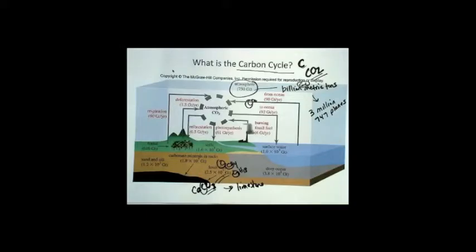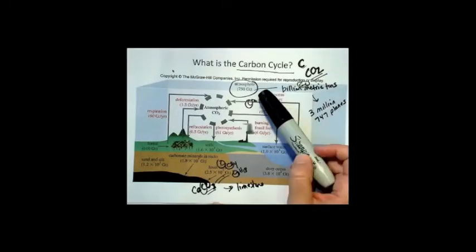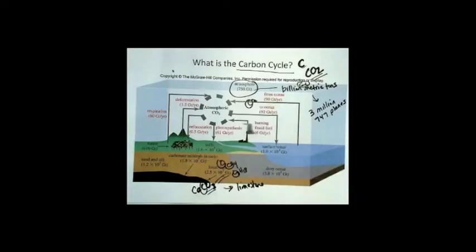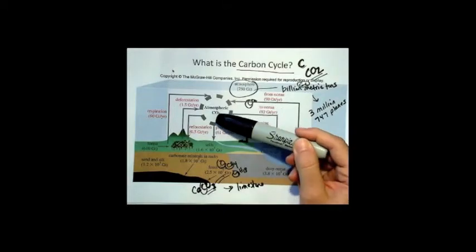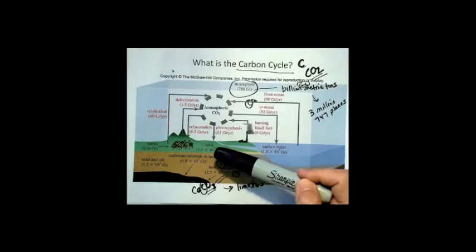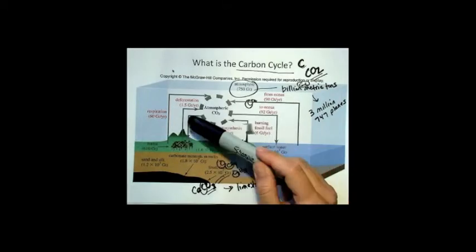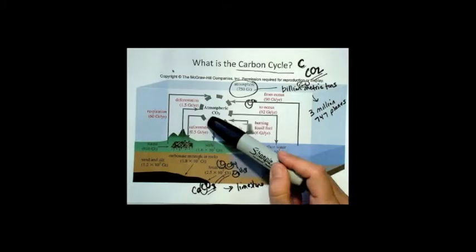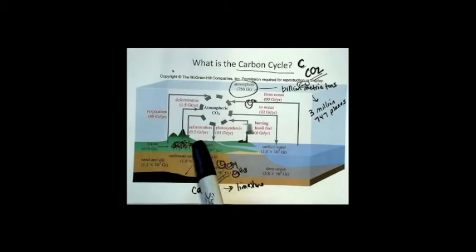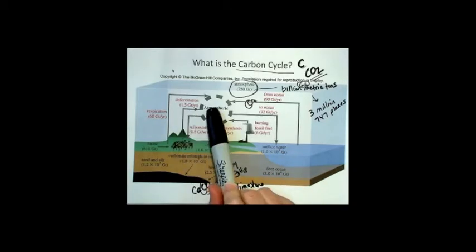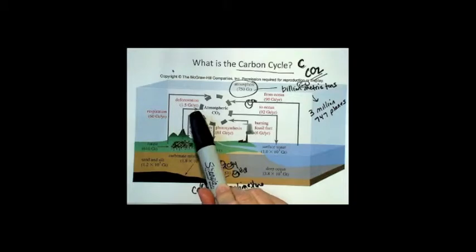Now, this is a lot of stuff: the 750 gigatons of carbon in the atmosphere, and we see that the burning of fossil fuels adds 6 gigatons per year of carbon dioxide to the atmosphere, but photosynthesis is taking out 61 gigatons per year. Reforestation, that means planting more trees because you've cut down trees, takes out 0.5 gigatons, but deforestation releases 1.5 gigatons.